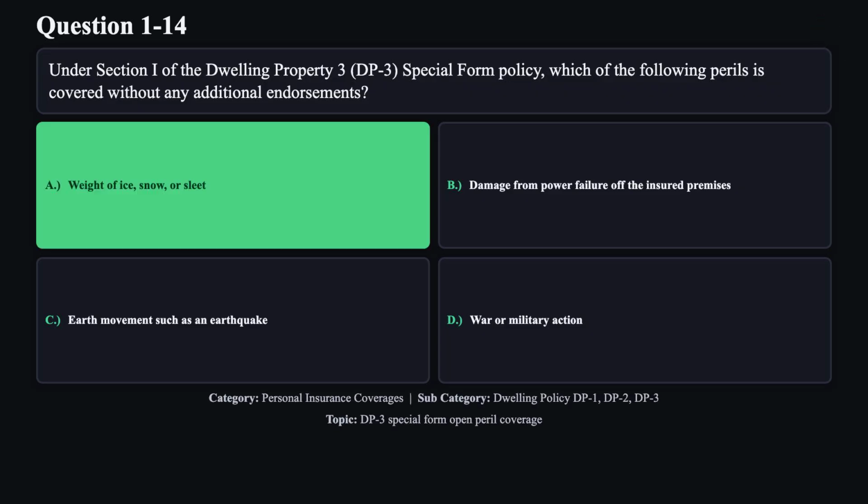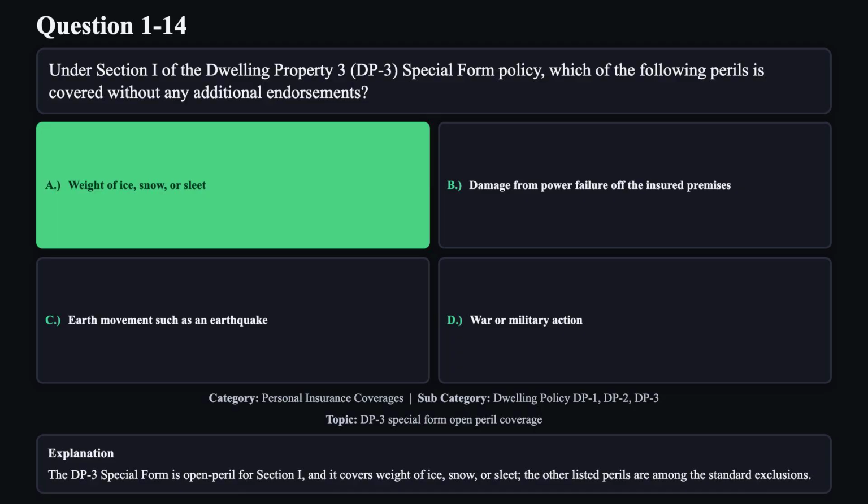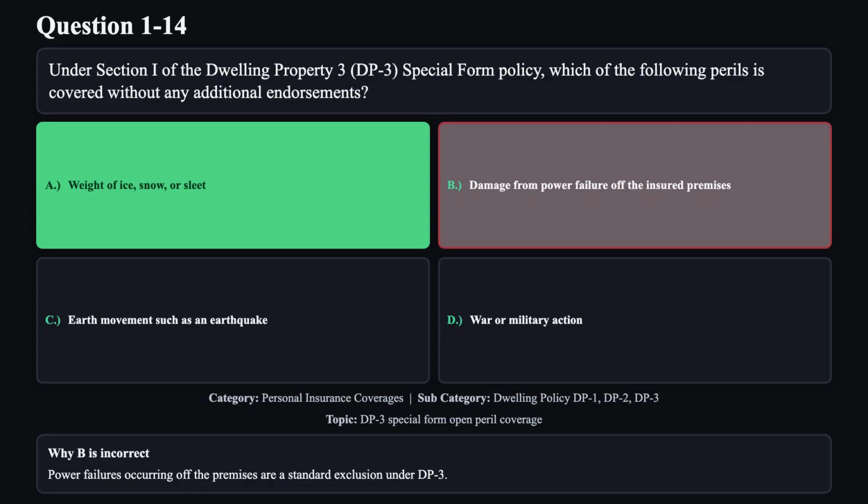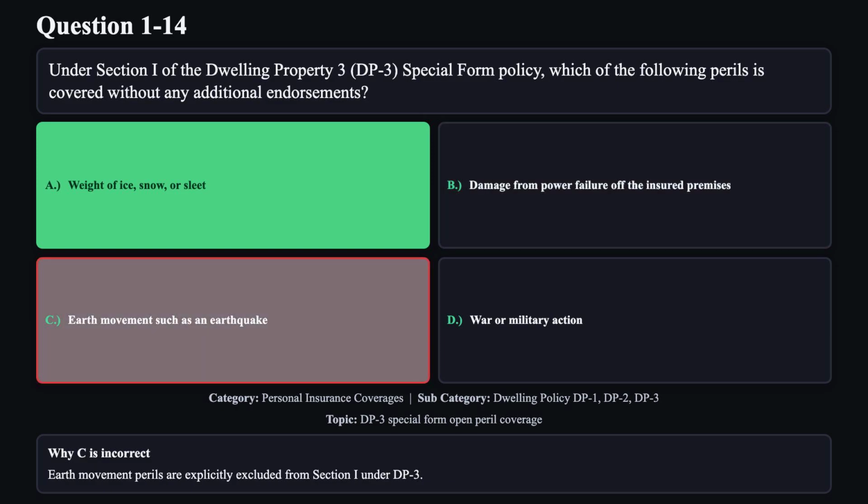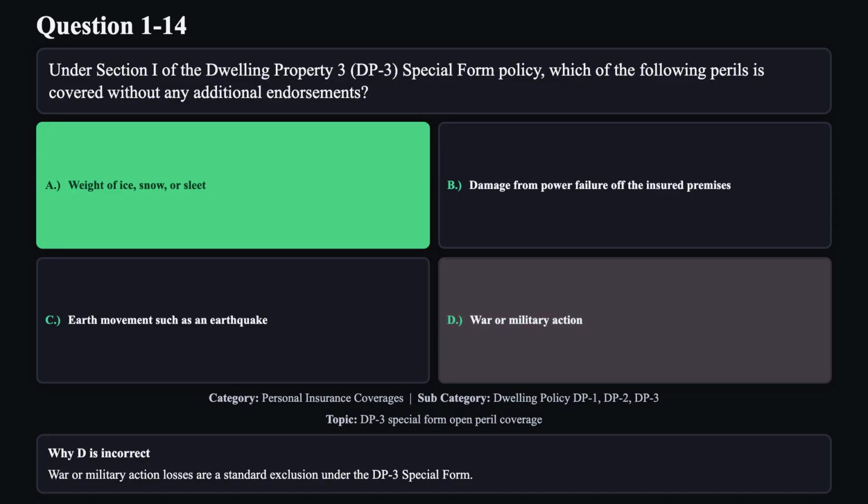The correct answer is A. The DP3 special form is open peril for Section 1, and it covers weight of ice, snow, or sleet. The other listed perils are among the standard exclusions. Reason B is not correct. Power failures occurring off the premises are a standard exclusion under DP3. Reason C is not correct. Earth movement perils are explicitly excluded from Section 1 under DP3. Reason D is not correct. War or military action losses are a standard exclusion under the DP3 special form.